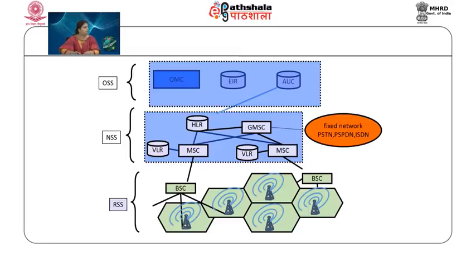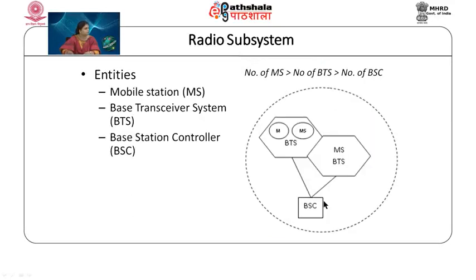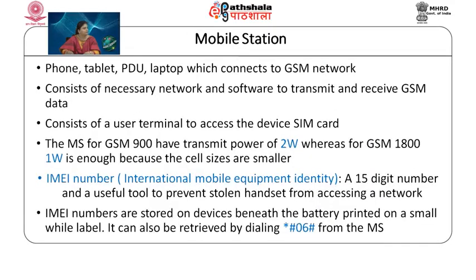You can see in this diagram that there are cells, these cells are handled by base stations, and this is one BSC which is controlling many base stations. This BSC is controlling these base stations. Now, let us look at these entities one by one and see their functions. Let us look at the mobile station.